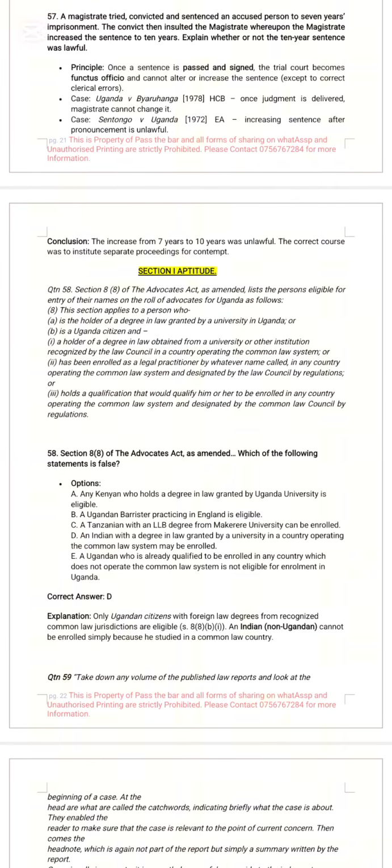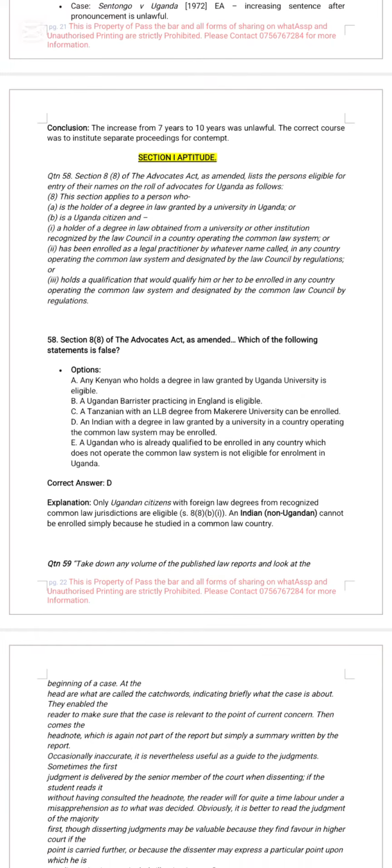So basically, that was the substantive part. Let us go to Aptitude. Basically, when I'm looking at the Aptitude, the secret is you have to apply comprehension. It's only comprehension. If you have understood how we read passages in literature, this is the same thing you apply in Aptitude.